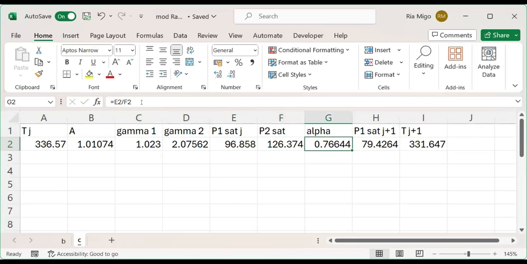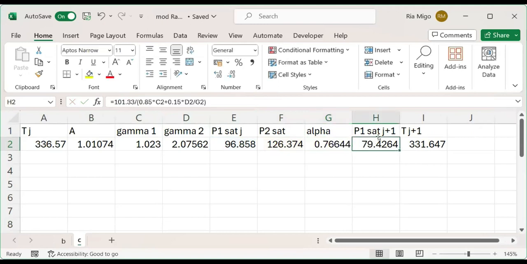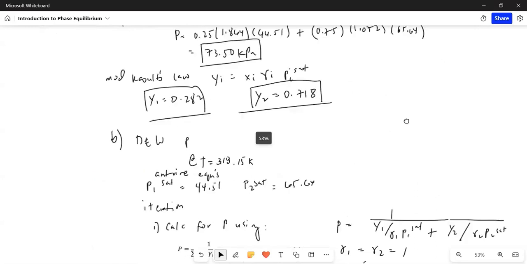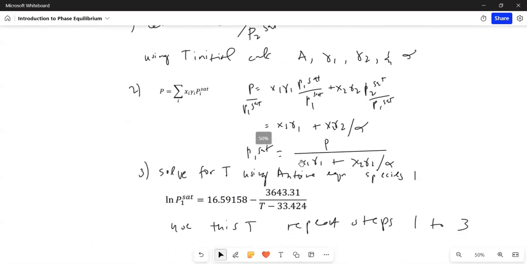Next is alpha, which is just the ratio of P1 sat and P2 sat. And next we have P1 sat, the new P1 sat. So the first one is J, this new one is J plus 1. And this is the part where we will use this equation.